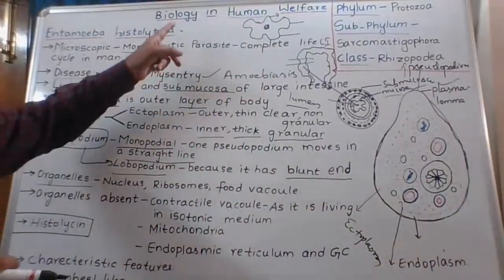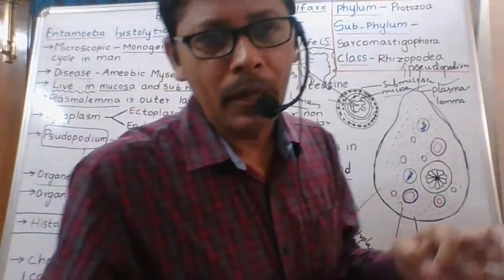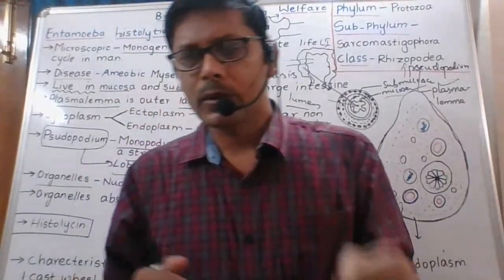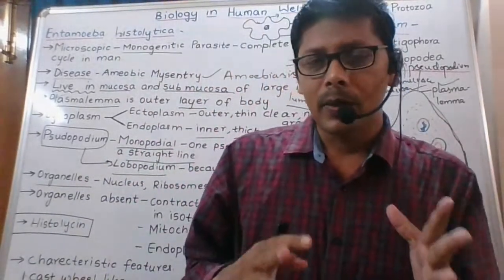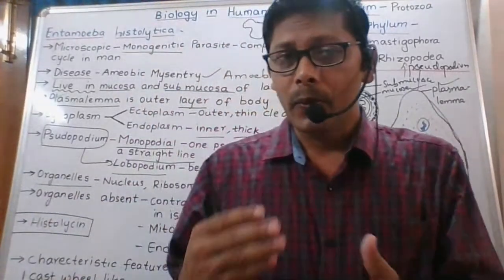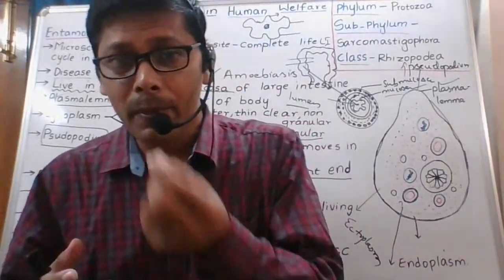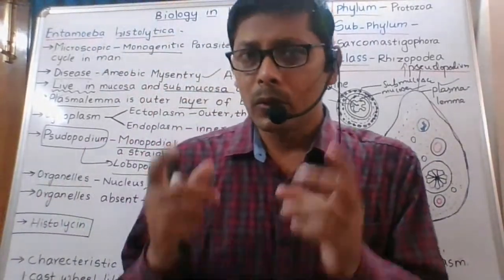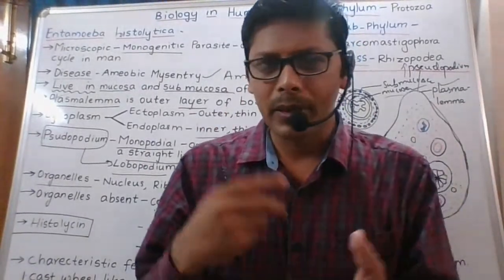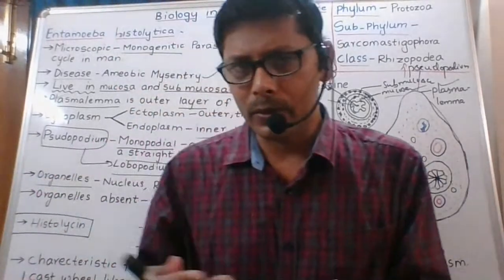Again I repeat, Entamoeba histolytica is microscopic. It is monogenetic because it completes its life cycle in a single host. It causes a disease called amoebiasis or amoebic dysentery. It is transmitted from one person to another through contaminated food and water, and that contaminated food may contain the infective stage, the tetranucleate stage, which we will learn later.